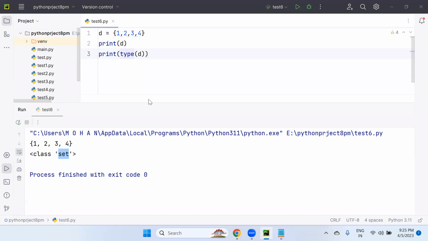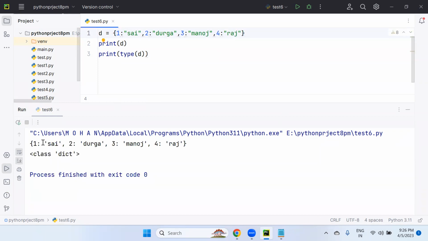are all considered as keys. So keys only is like a set, but a dictionary, every key should be paired with a value. So 1 is a key, name is Sai. For example, 2 is a key, Durga is a value. Suppose 3 is a key, Manoj is the value. 4 is a key, Raj is the value, like this. So now this time it is a dictionary, because each and every key-value pair is there. One item. How many items are there? 4 items are there.